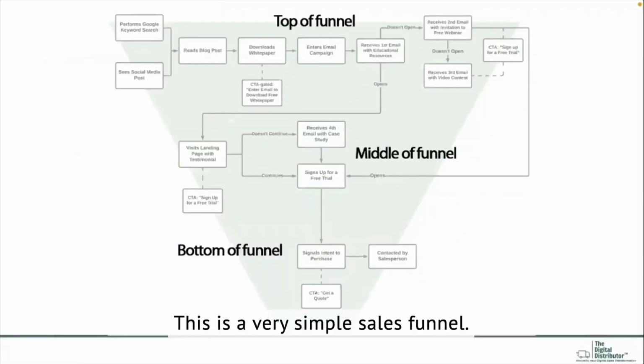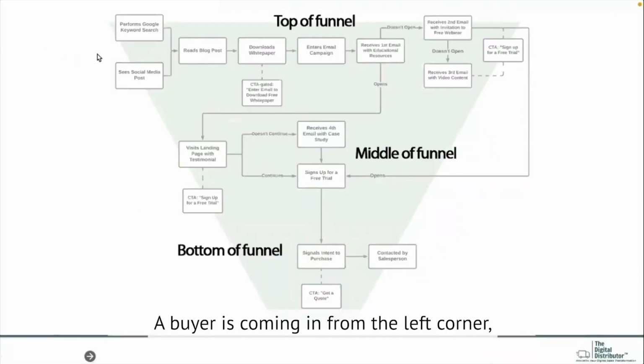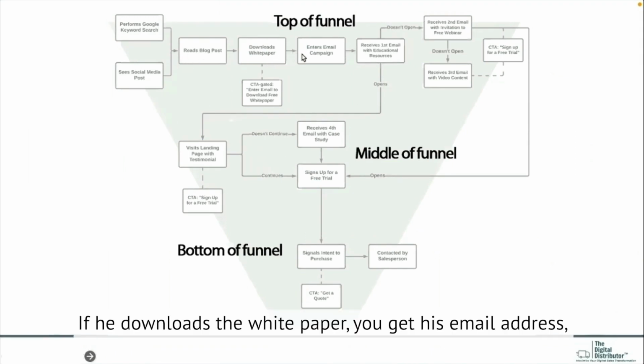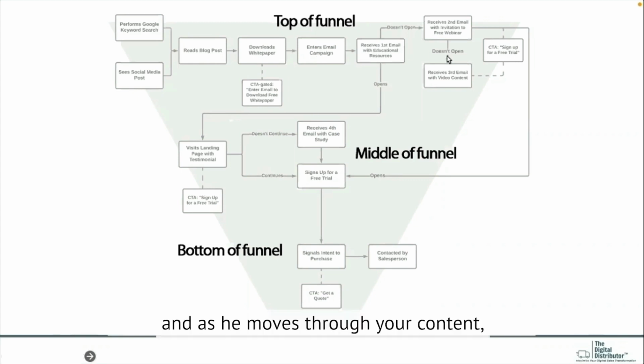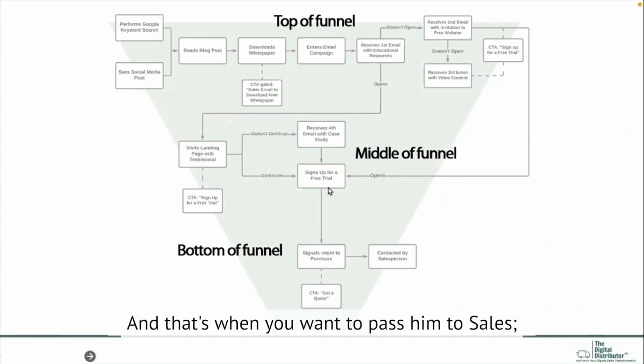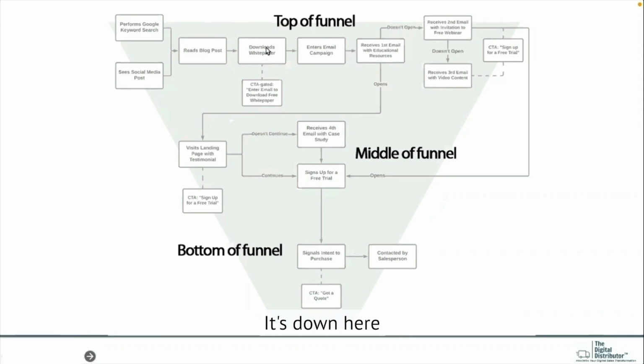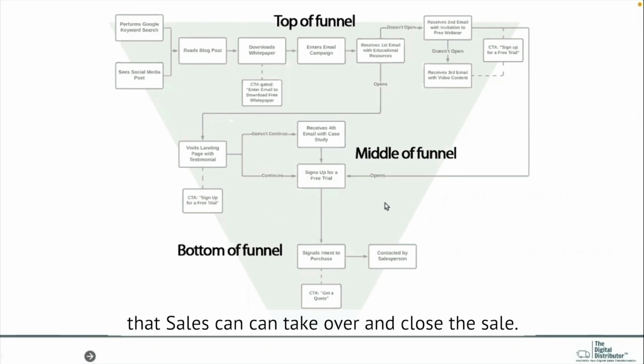This is a very simple sales funnel. A buyer is coming in from the left corner and he's going through the content on your website. If he downloads the white paper, you get his email address. And as he moves through your content, he's moving further down the sales funnel. And that's when you want to pass him to sales, not when he first stops in or goes to a blog post. It's down here that sales can take over and close the sale.